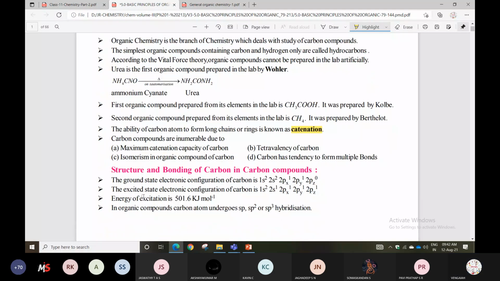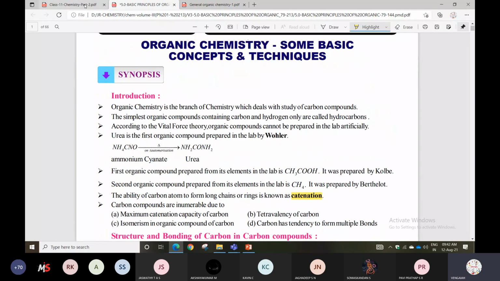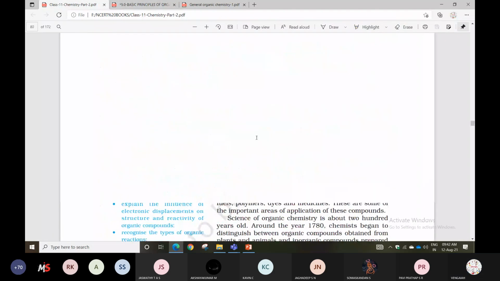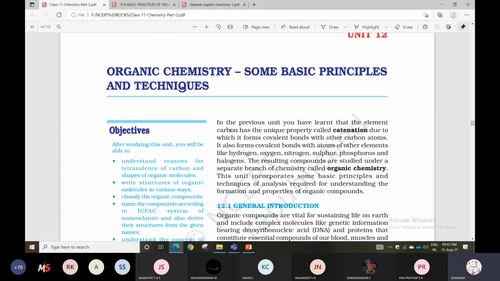Next, first listen to the basics. We can follow our NCERT book. Look here. Organic Chemistry: Some Basic Principles and Techniques. So whatever basics and techniques are there, they are discussing. After studying this chapter, what will you be able to do? Understand the reasons for the tetravalency of carbon and the shape of organic compounds.